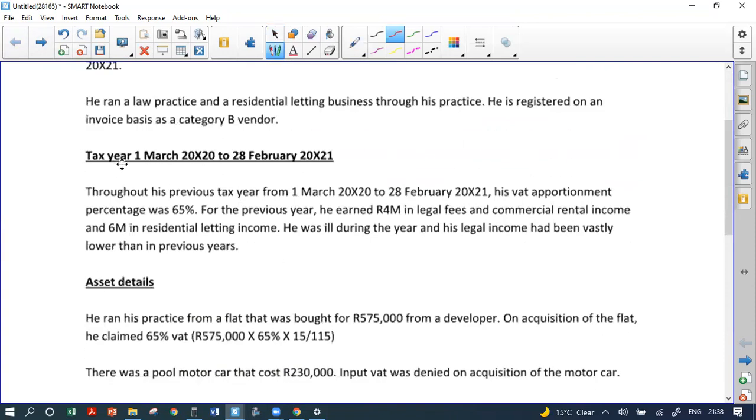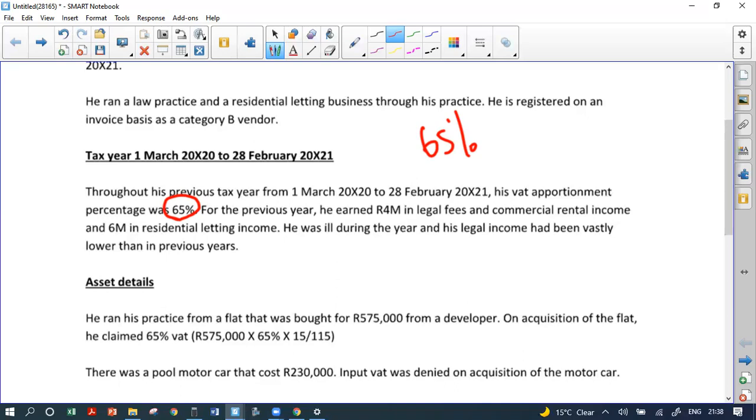Let's have a look here. It says throughout his previous tax year, from 1 March 20x20 to 28 February 20x21, his VAT apportionment percentage was 65%. So at the beginning of the year, 65%. He earned 4 million in legal fees and 6 million in residential letting income.